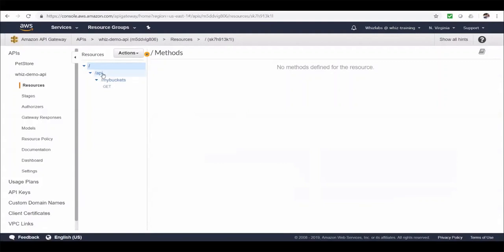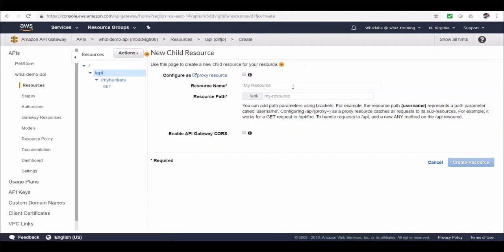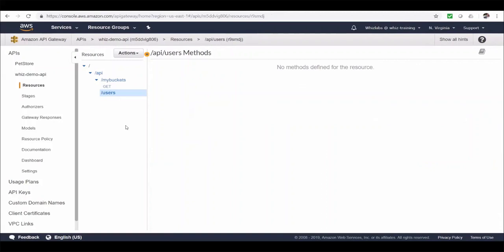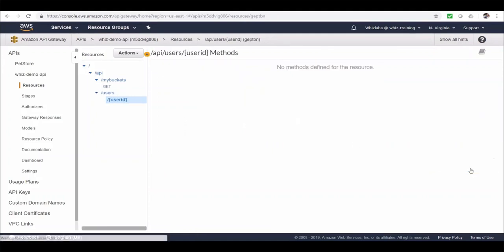Let's add a new resource under API here, and let's name the resource as user. For our Lambda function, we need to send user ID as input via path parameter, right? Path parameter is basically a child resource for this user resource. So let's add a new resource under user, and we can add the path parameter in this format with curly braces. Let's create resource.